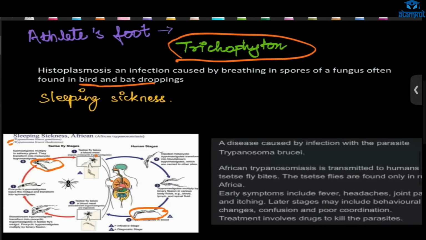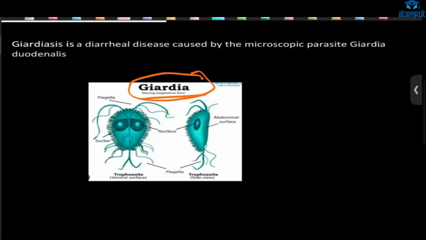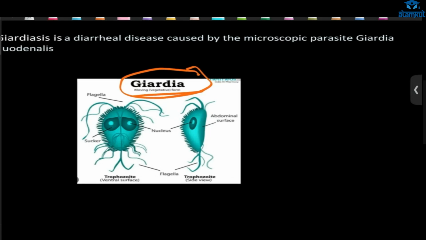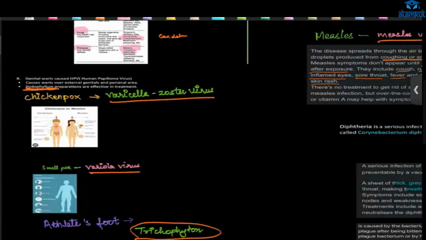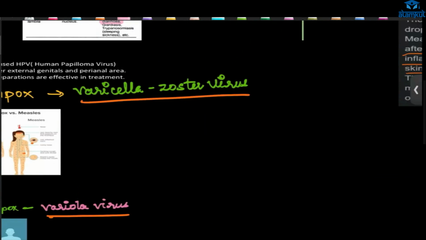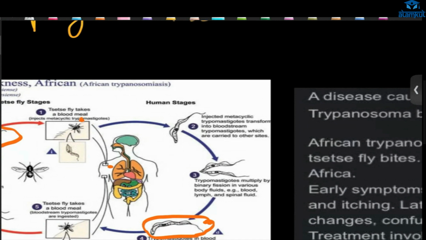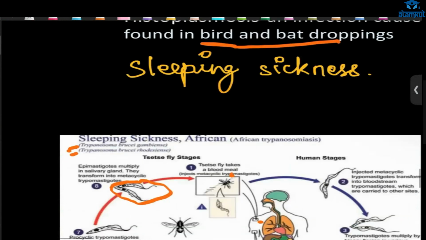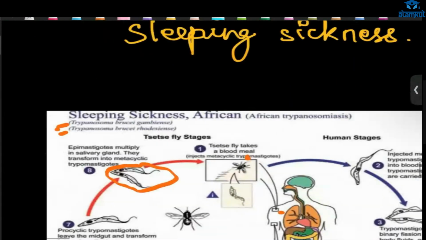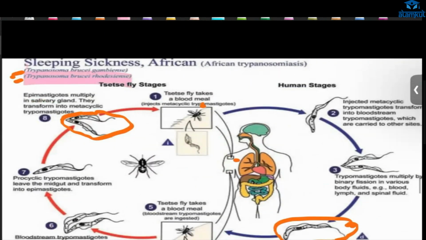Next, we have giardiasis. This is also a diarrhea-causing microorganism, and it gets inside our intestine. Next, we have trypanosomiasis, that is sleeping sickness. This sleeping sickness is just like malaria. In malaria, the vector is the mosquito. In this case, the vector is the tsetse fly. The causing organisms are protozoa, Trypanosoma brucei gambiense and Trypanosoma brucei rhodesiense. So these two are the causing agents.